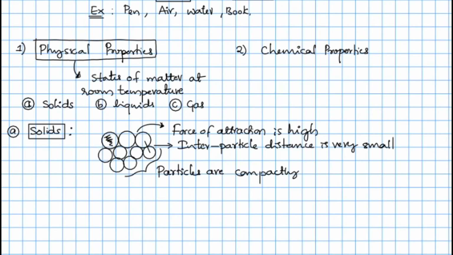So I can write one point here. Let me list this out. The positions of the particles are fixed. It is fixed. No freedom of movement.